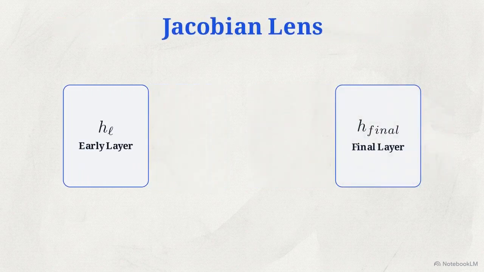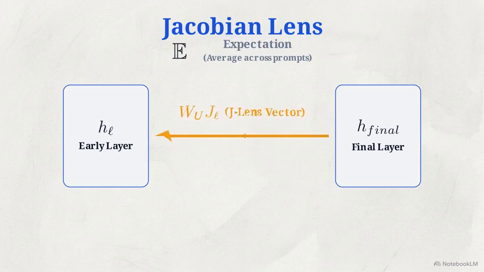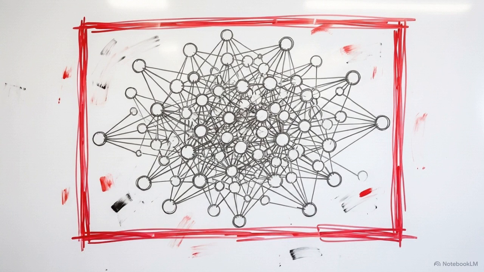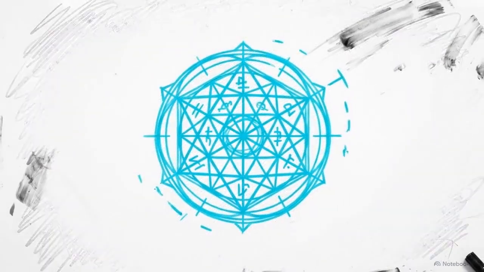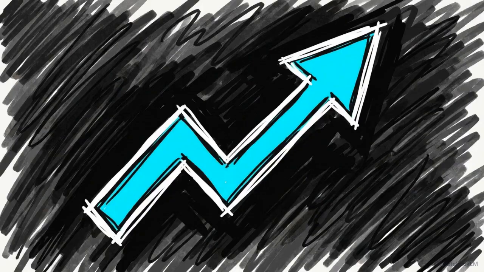To correct this, the Jacobian lens traces a backpropagation path, deriving the Jacobian matrix. Finally, the expectation operator averages this effect across thousands of prompts. Averaging the math forces a crucial distinction. It separates a thought the model is forced to hold due to strict immediate context from a concept the model is genuinely poised to verbalize across any context. By completely filtering out the noise of the immediate prompt, the Jacobian lens isolates the model's general disposition. It gives us a clean mathematical read on exactly what is sitting in the workspace.